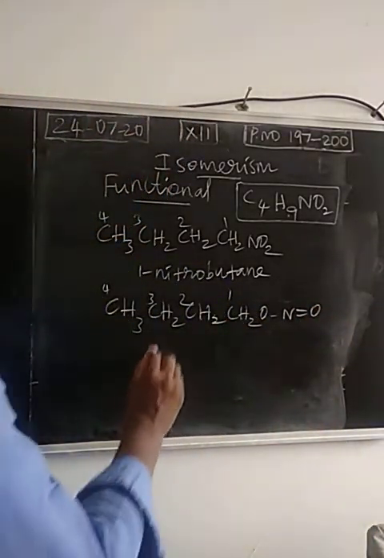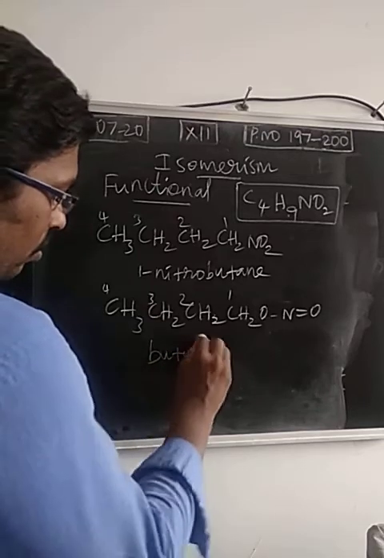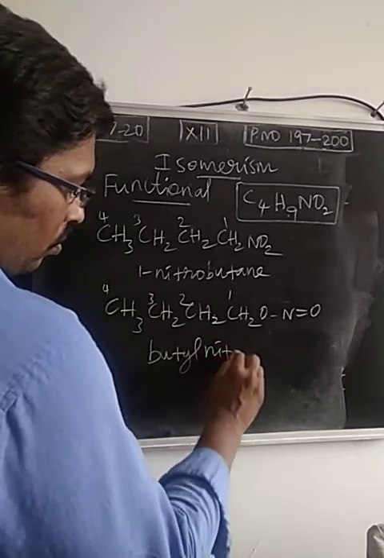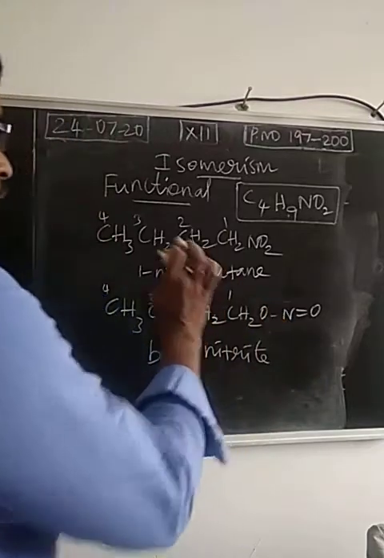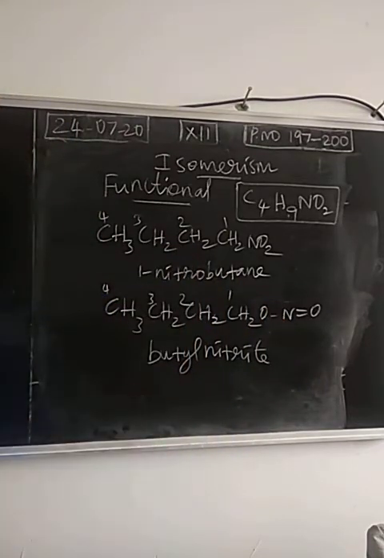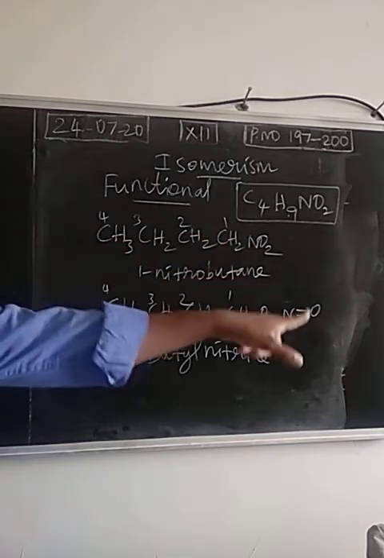So this is called butyl nitrite. This is nitroalkane. This is alkyl nitrite. The alkyl group is the butyl group, N-butyl. Okay, so this is butyl nitrite. What about the molecular formula? Both have the same molecular formula, C4H9NO2, but the functional group is different.